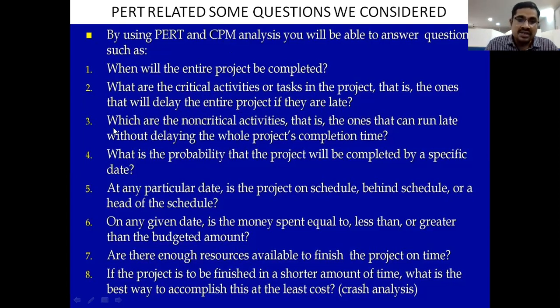And next, the third one is which are the non-critical activities? Those that can run late without delaying the whole project completion time. So in the second question, find out the critical activities, and the third thing, find out the non-critical activities. These two are coming from the CPM PERT diagram.